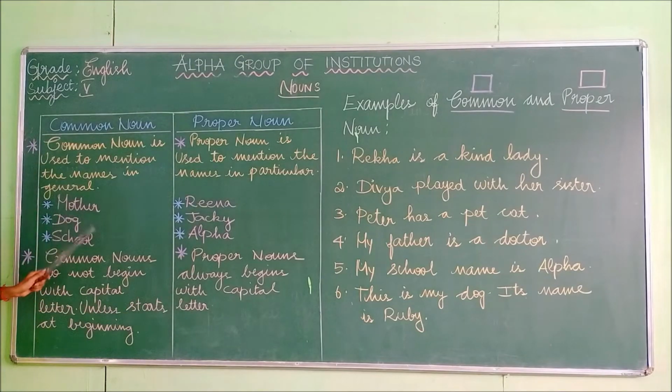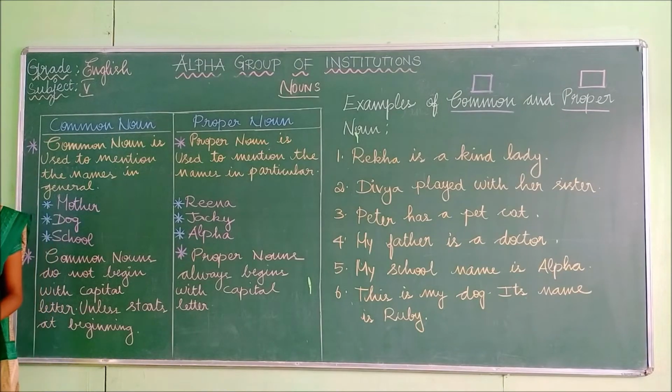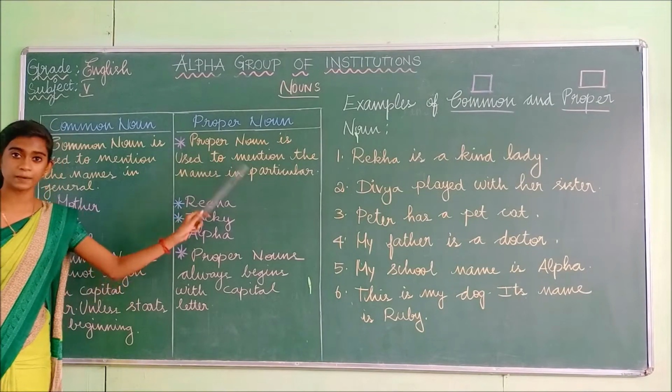But a common noun, unless it starts at the beginning of the sentence, comes only in small letters. Have you understood the difference between these two? Common noun is used to mention names in general. Proper noun is used to mention names in particular.